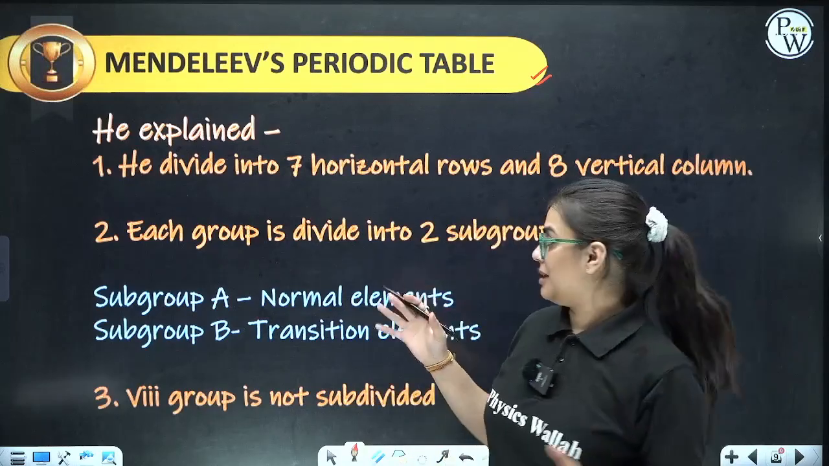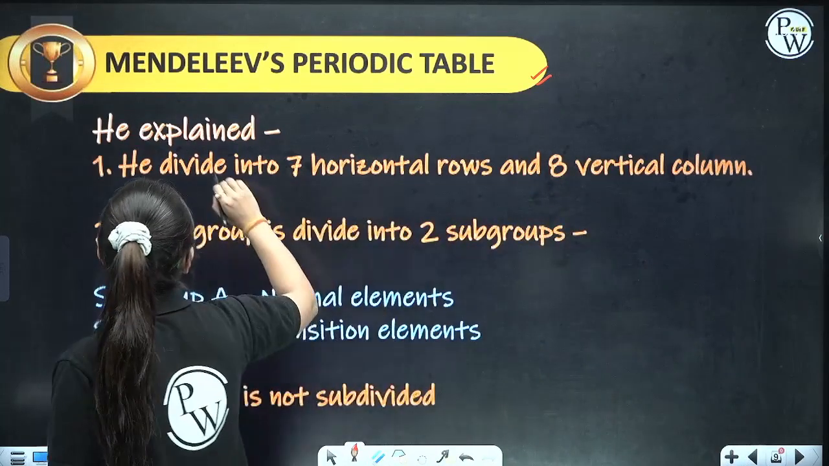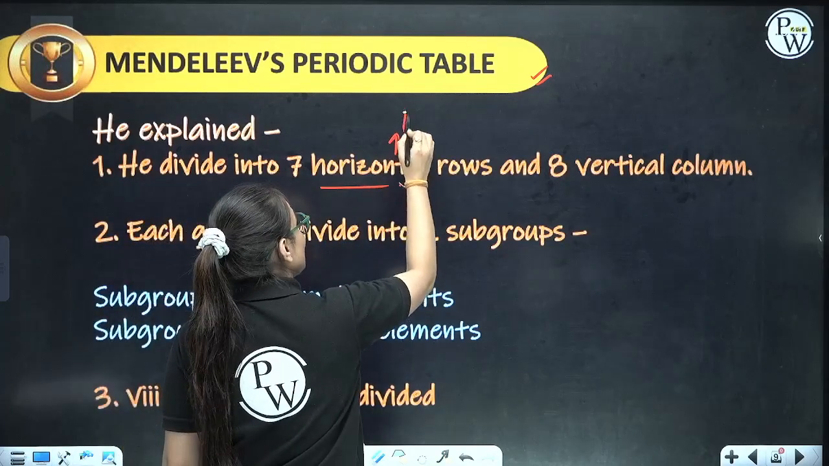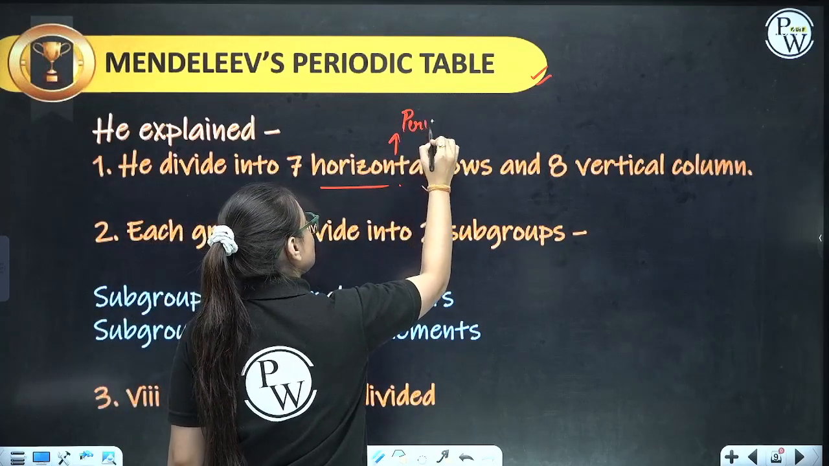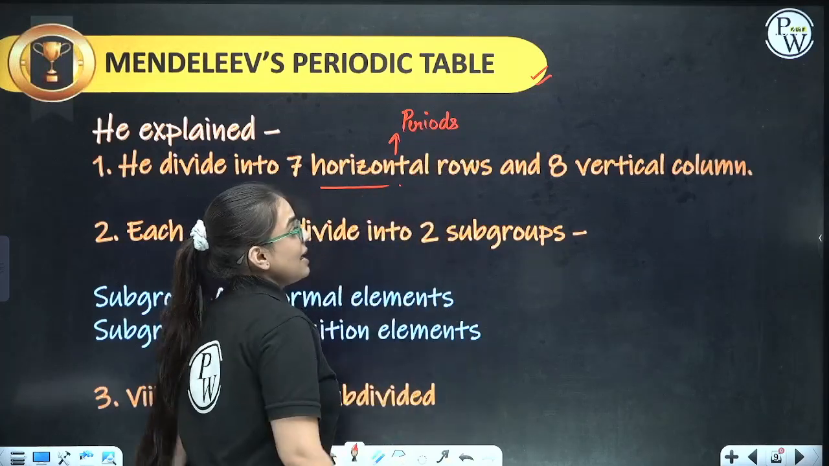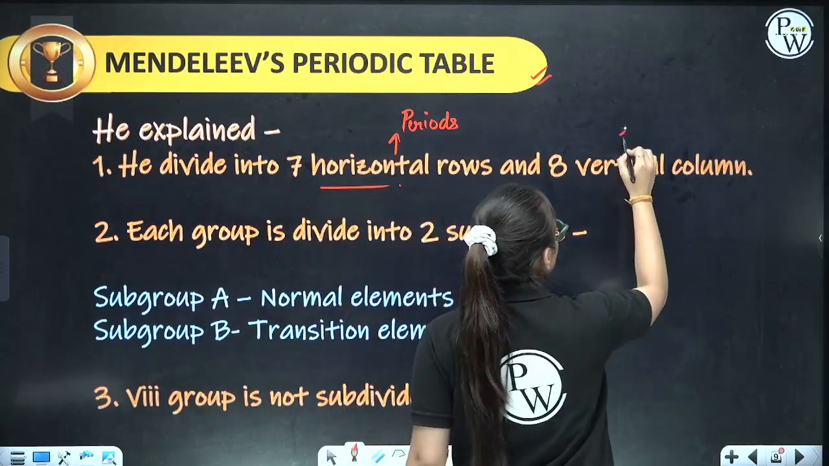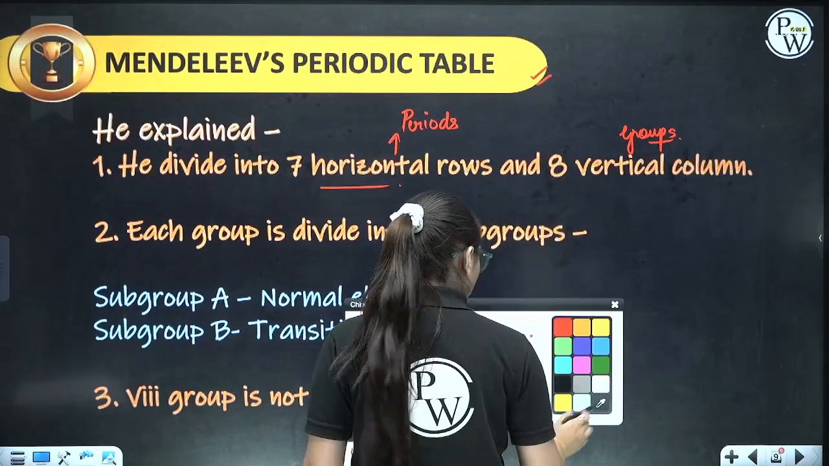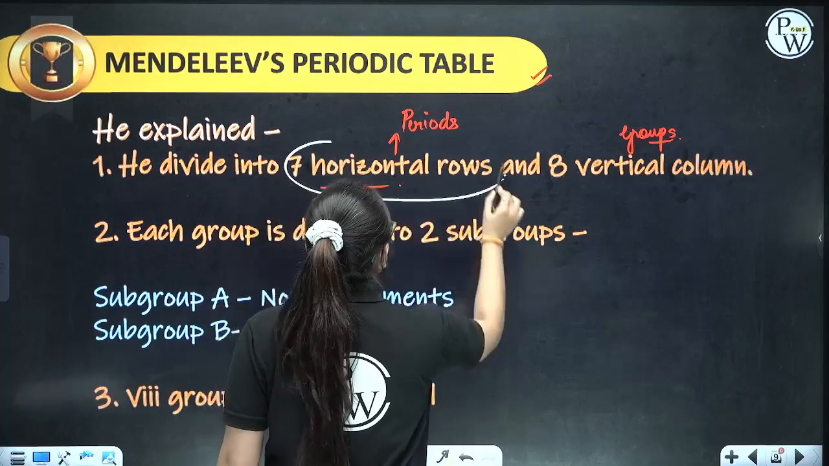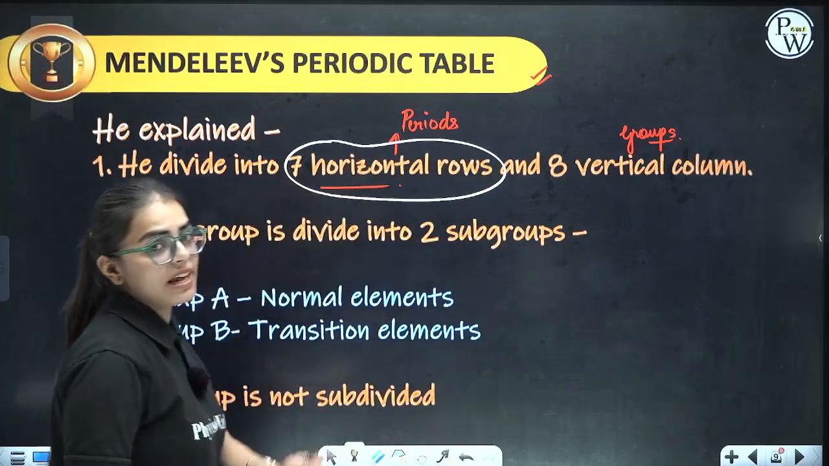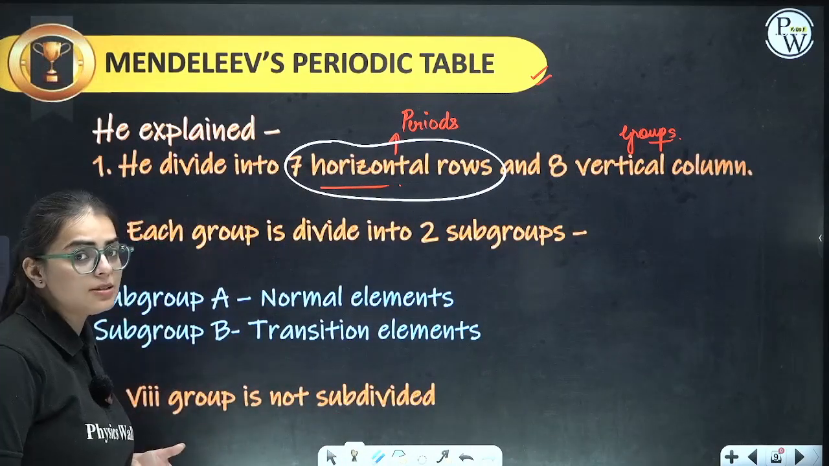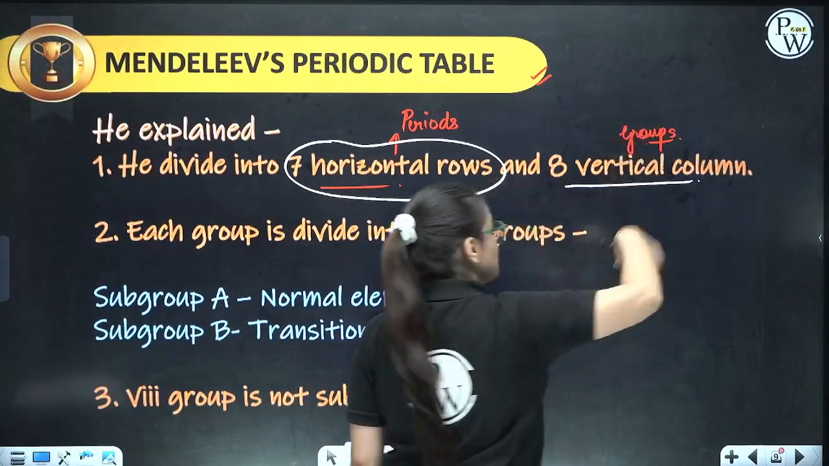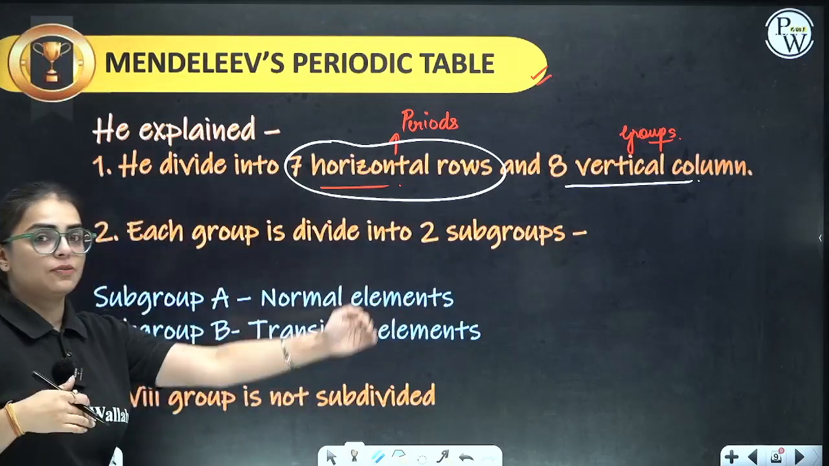So basically how he did it: he divided the periodic table into 7 horizontal rows, which are referred to as periods, and 8 vertical columns, that is groups. Groups mean from top to bottom, periods mean from left to right horizontally.